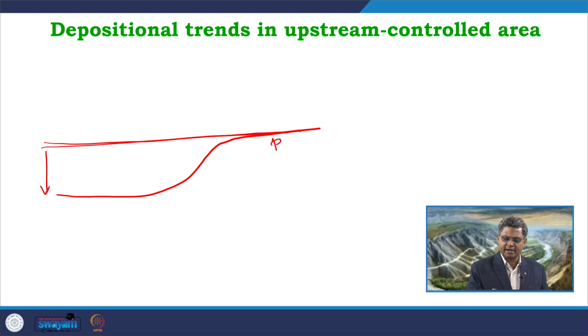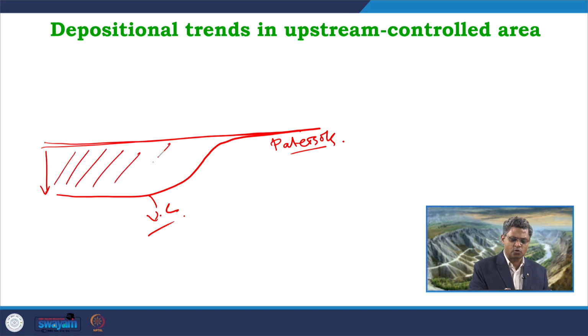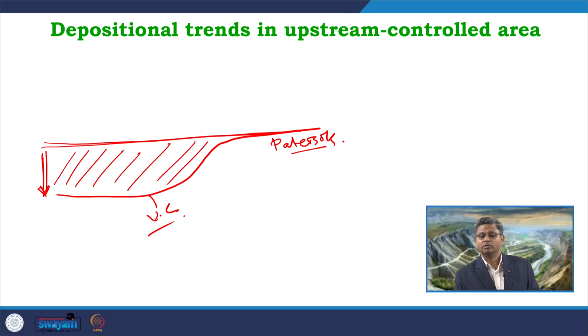In the interfluvials we will get paleosols forming, and this part is definitely the unconformity. In this entire area the incision process is going on; when it is downgrading or erosion, deposition is not going on. So, in this kind of condition the accommodation is negative and there is no scope of accumulation of sediments.